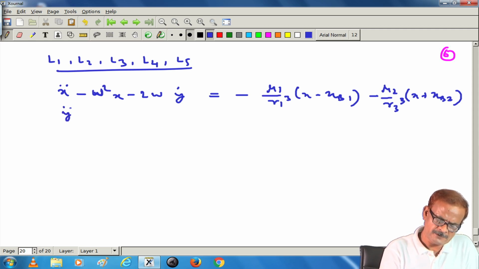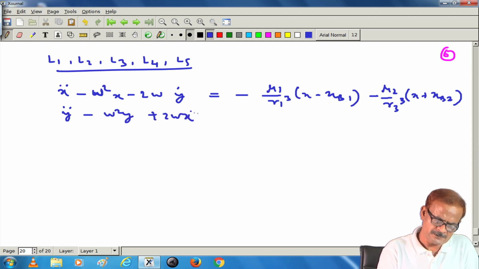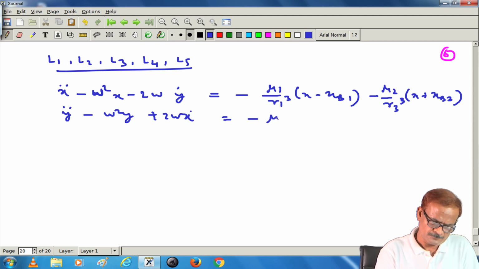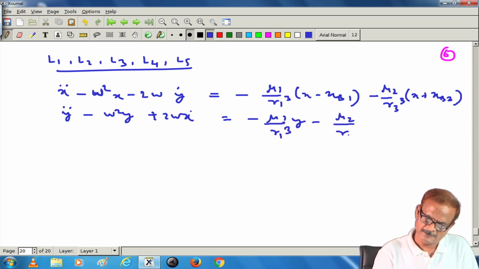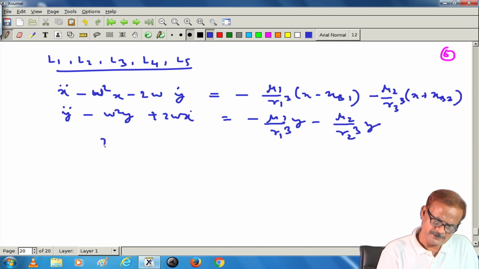Similarly for y we had the equation y double dot equals omega square y plus 2 omega x dot, minus mu1 by r1 cube y minus mu2 by r2 cube y, and similarly for z.